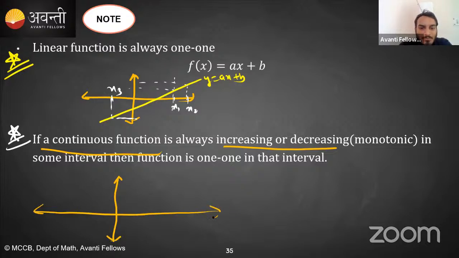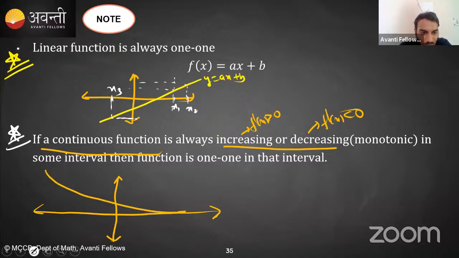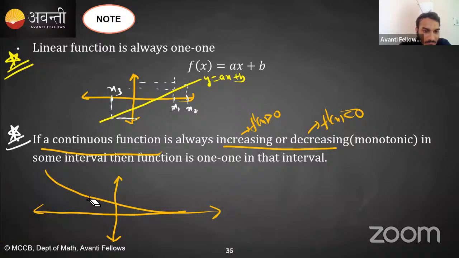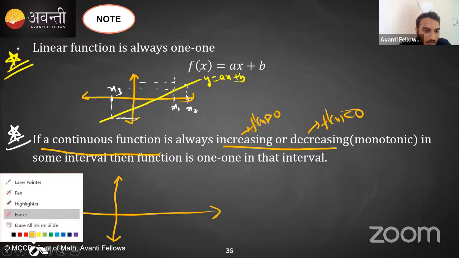Why does this happen? Because see, if it is increasing, then f dash x is greater than 0. If this is decreasing, then f dash x is less than 0. Let's suppose this is a function. One second. Let's suppose this is a function. It is a monotonic function, right?